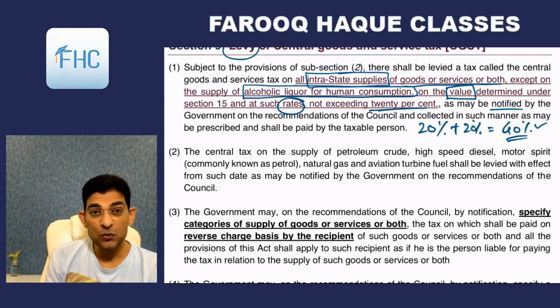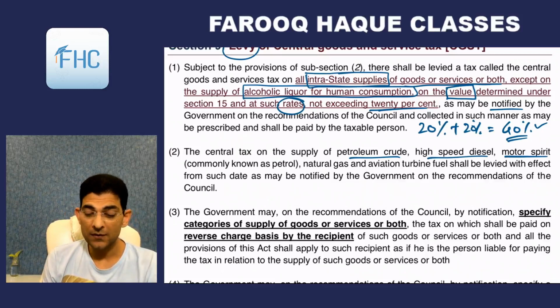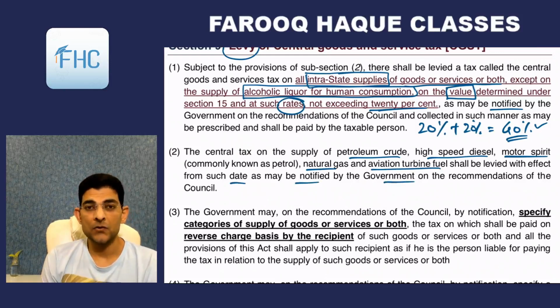Then subsection 2, which overrides subsection 1, says the central tax on supply of petroleum crude, all kinds of petroleum products, the crude oil, the high speed diesel oil HSD, which is available at petrol pumps as diesel, then motor spirit, means petrol, natural gas and aviation turbine fuel which is used in aircraft, shall be levied with effect from such date as may be notified by the government on recommendation of the council. So this is kept in abeyance.